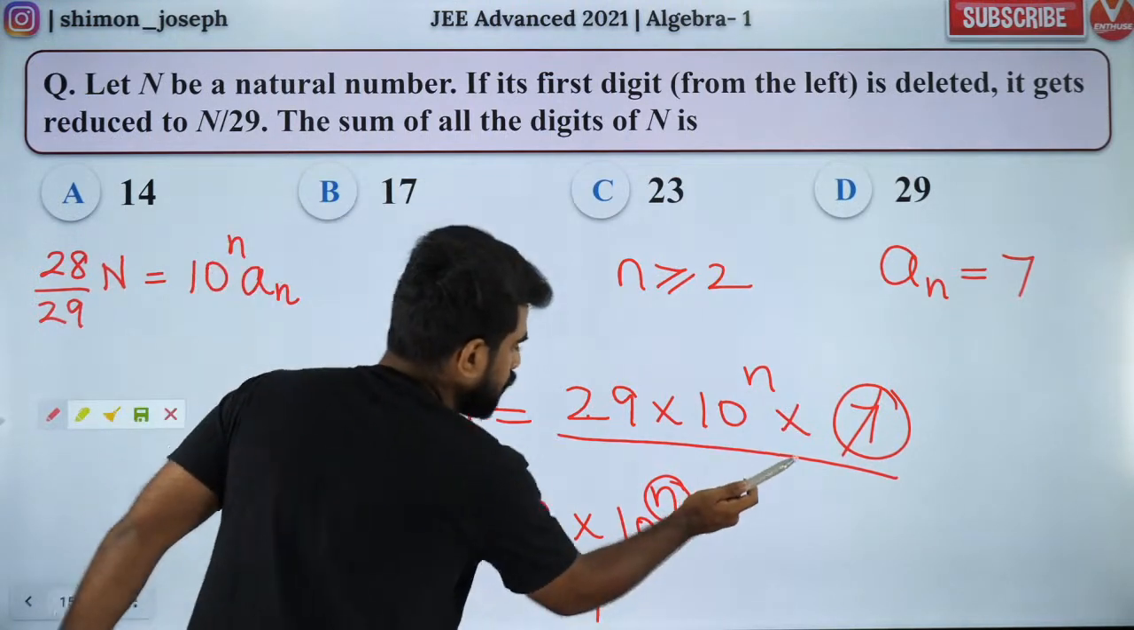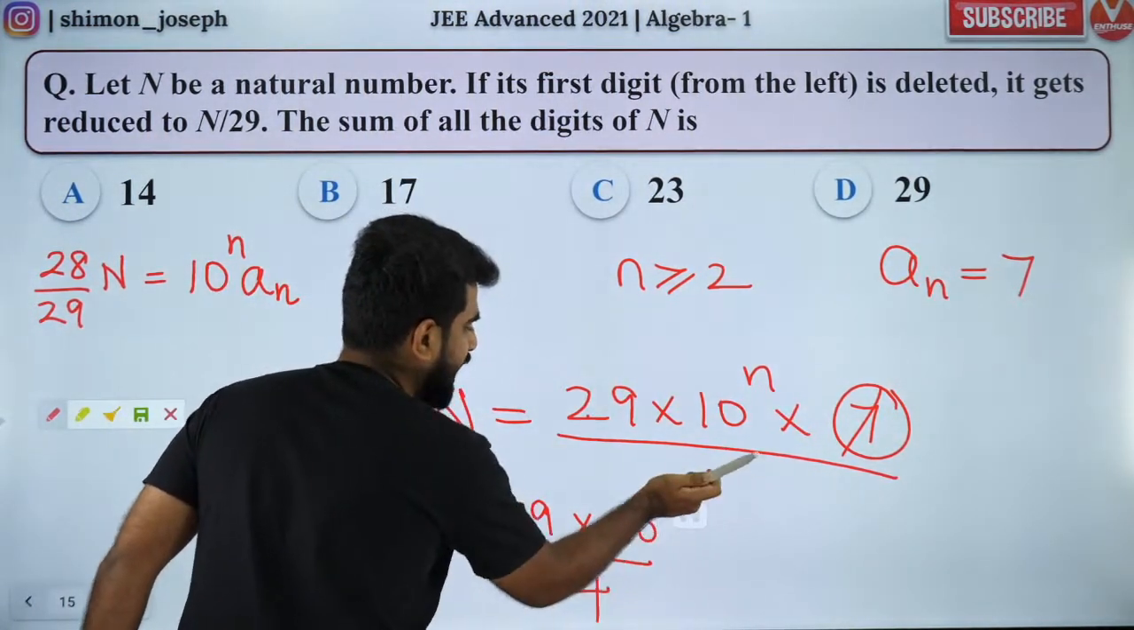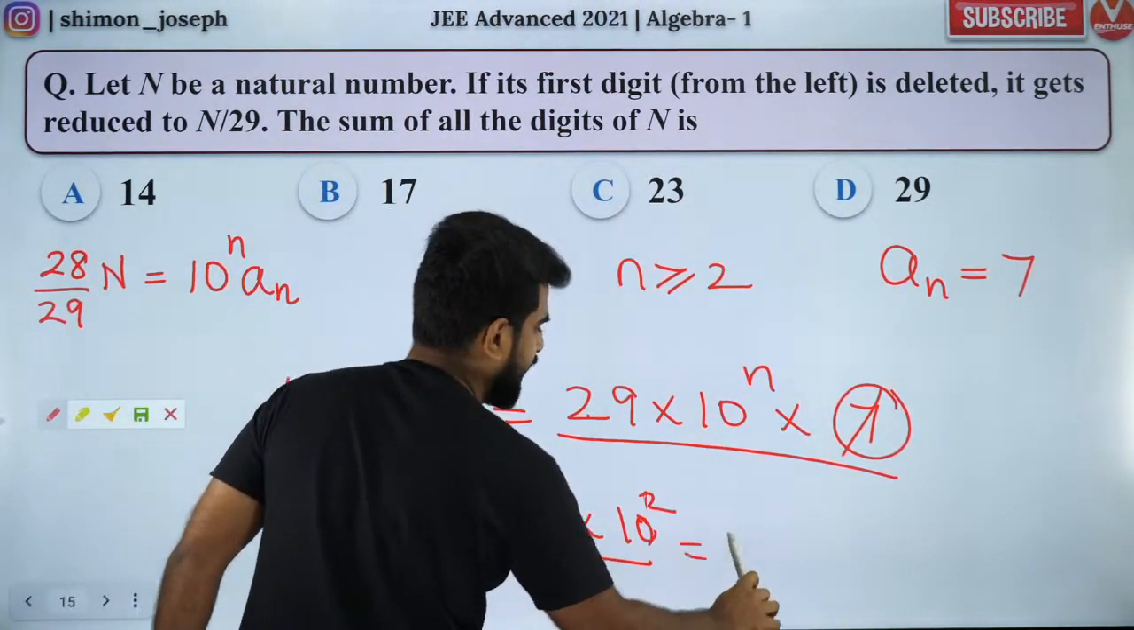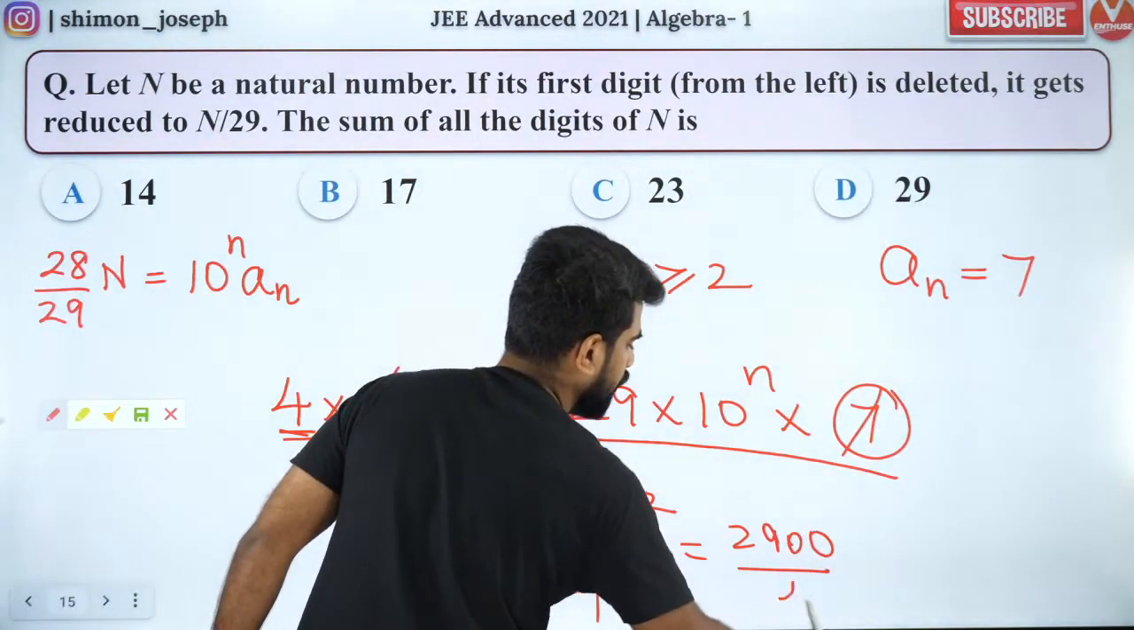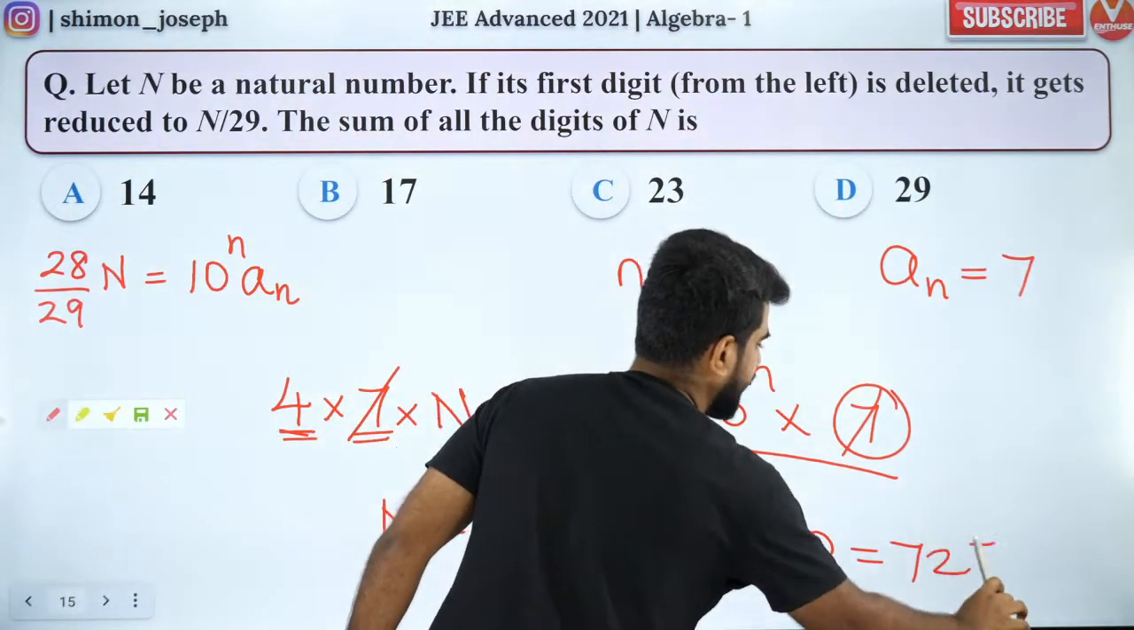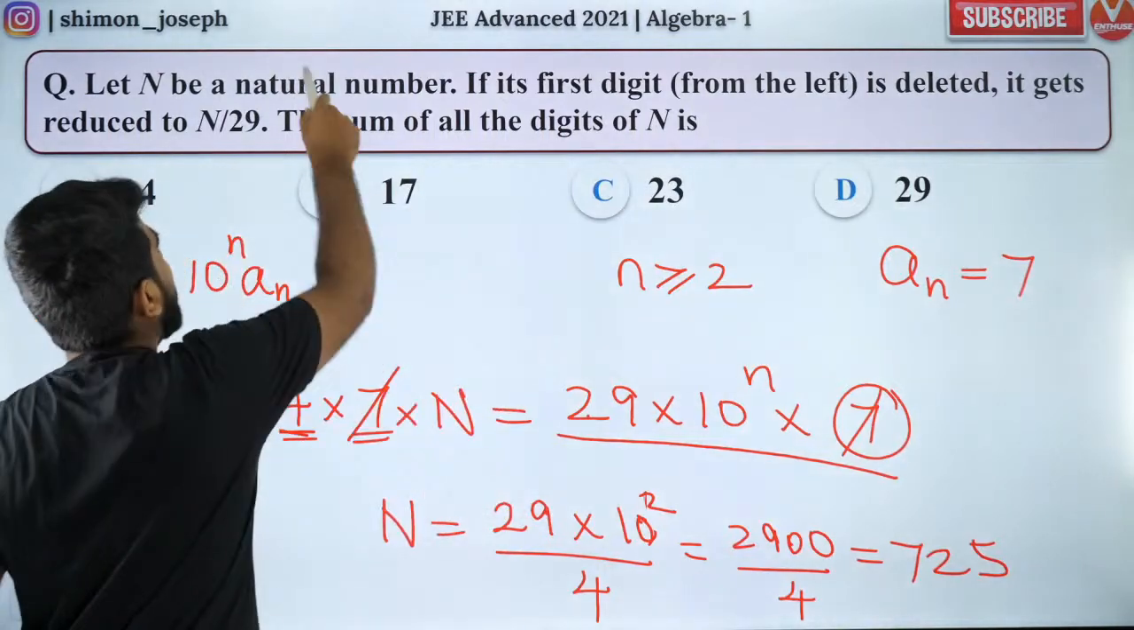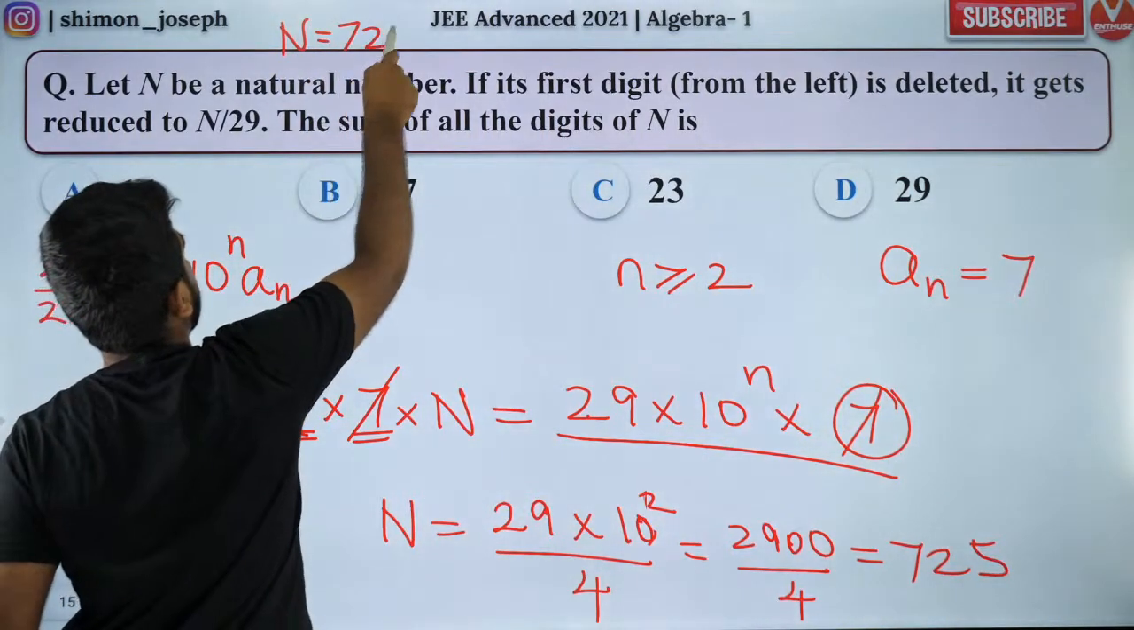So let's say n is 2. If n is 2, we'll have 10 square. So the answer is 2900 by 4, which is equal to 725. So one of the answers is n equal to 725.